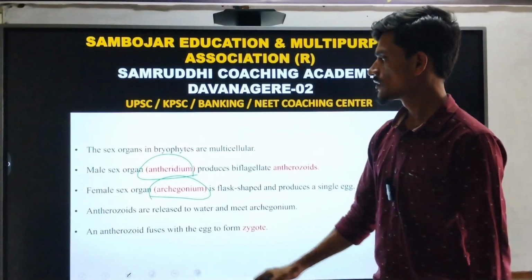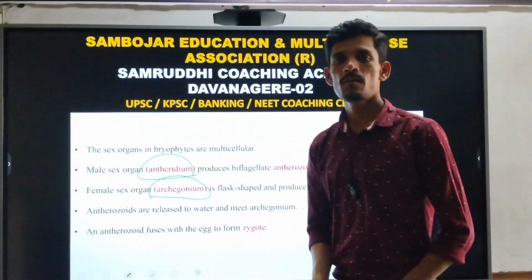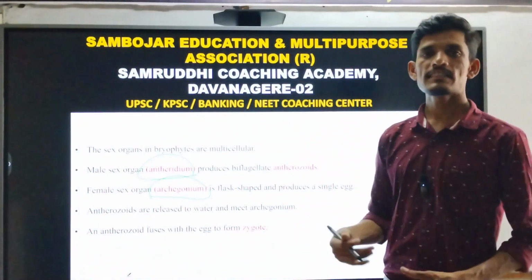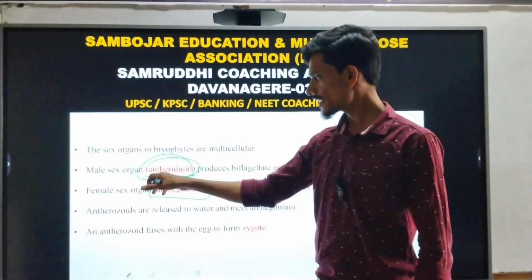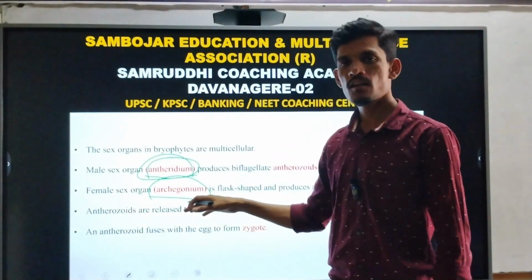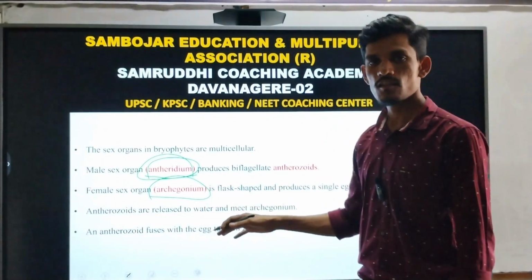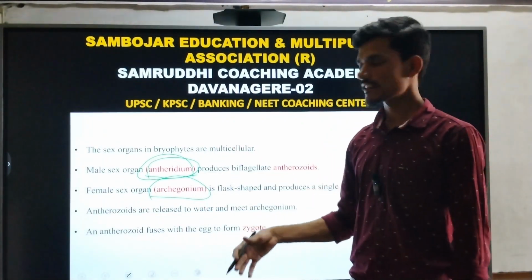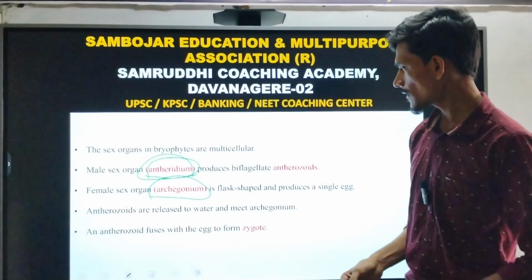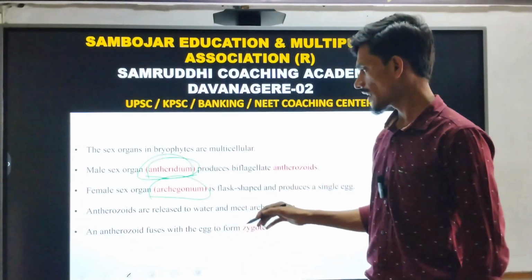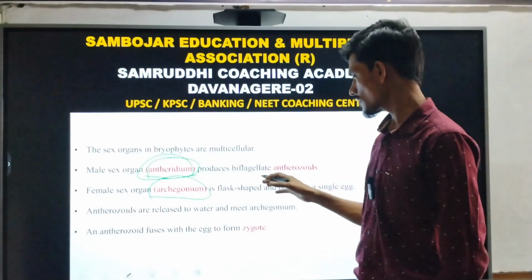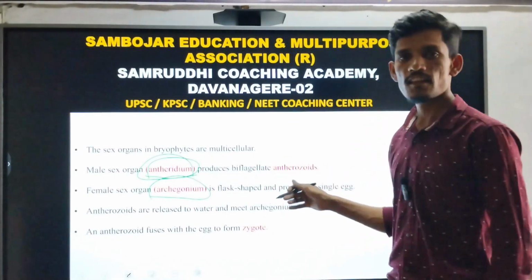And next, the sex organs of bryophytes. The male sex organ of bryophytes is called the antheridium, and the female sex organ of bryophytes is called the archegonium. These are the sexual reproductive organs occurring in the bryophytes. The male sex organ is the antheridium, and the antheridium produces biflagellated antherozoids.